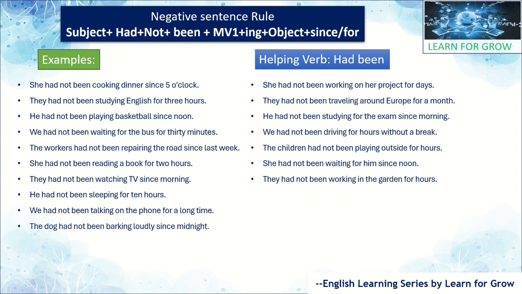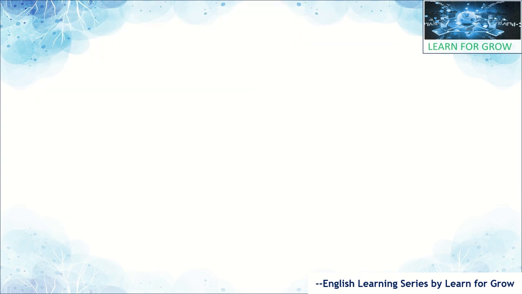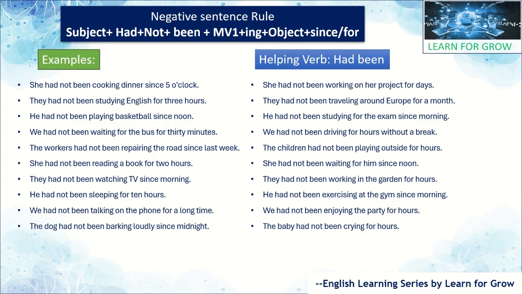They had not been working in the garden for hours. He had not been exercising at the gym since morning. We had not been enjoying the party for hours. The baby had not been crying for hours. These are the examples of the negative sentence rule. Whatever we have observed here is that only "not" is added, and the rest of the things are as per the affirmative sentence rule only. I hope you understood.